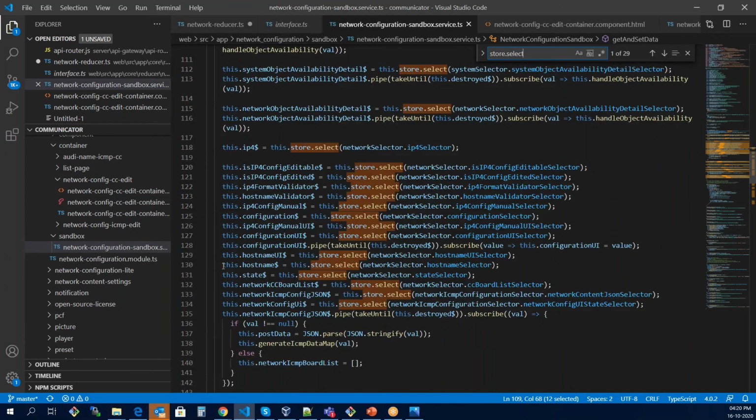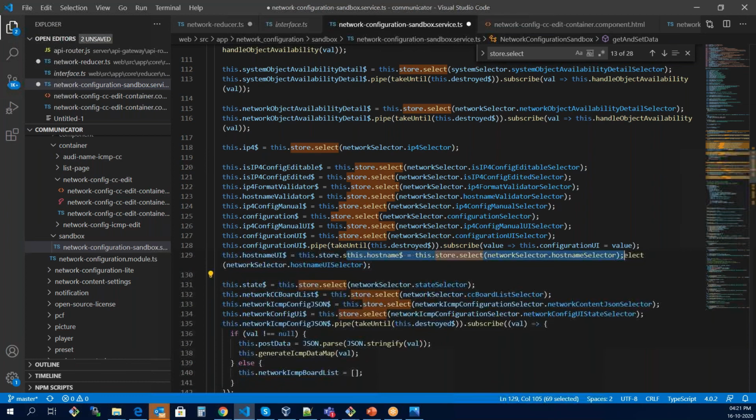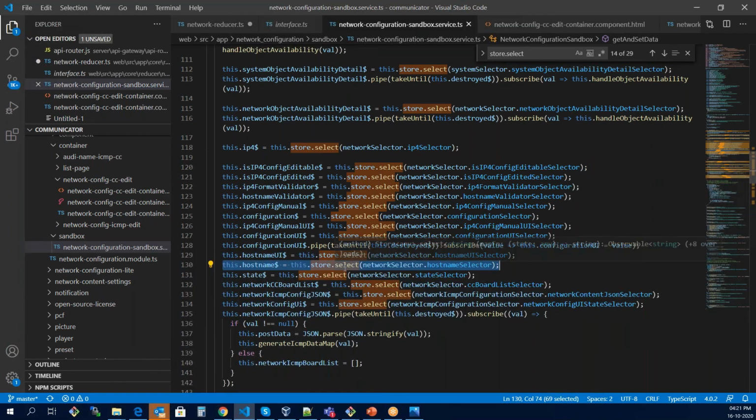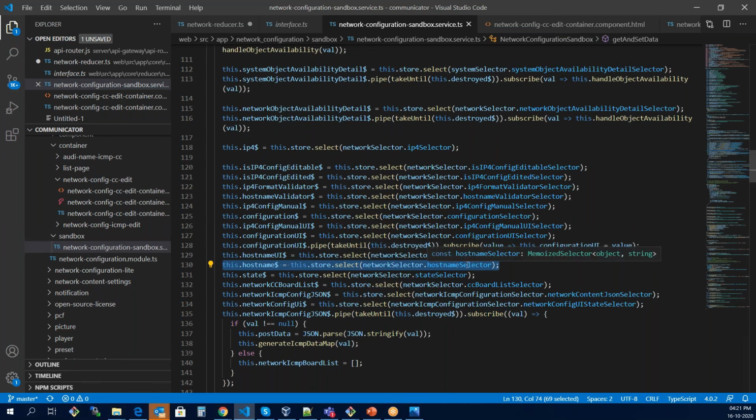Now if you see line number 130, we are creating a variable host name and assigning it store dot select. We are selecting the store whose name is host name selector.